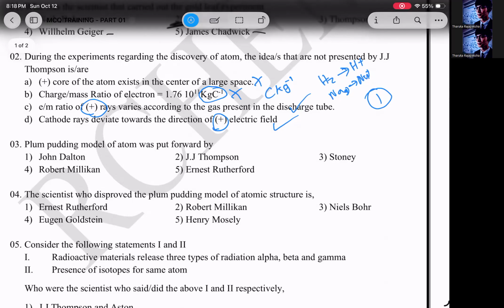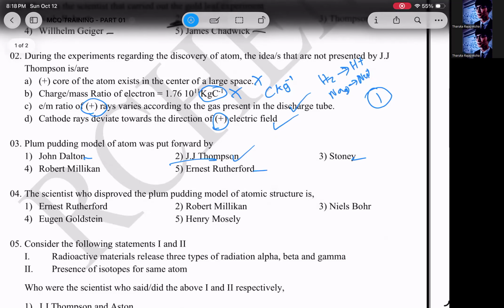Then third one, the plum pudding model of the atom was put forward by J.J. Thomson, you know that. That is what I am putting as the answer, but you should write what did Dalton find, what did Stoney find, what did Rutherford find, what did Millikan find. Millikan, oil drop test. Stoney found the fundamental unit of electricity is something called the electron, but he didn't have experimental evidence.